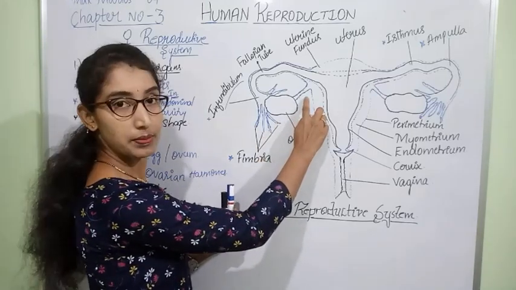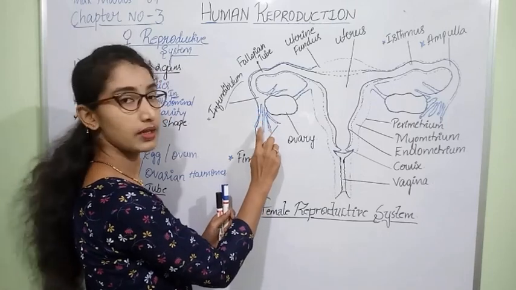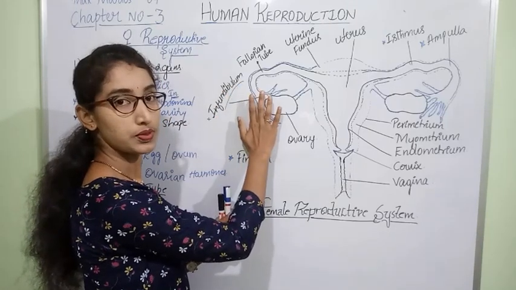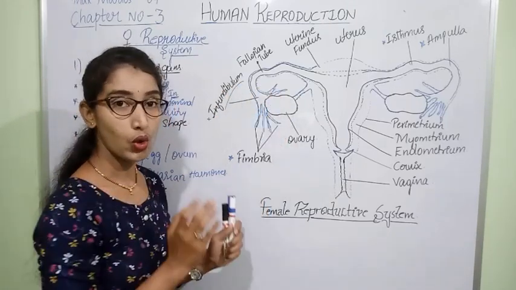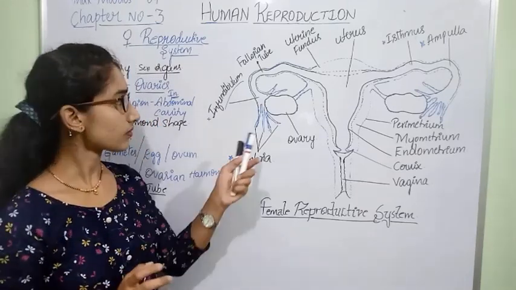Both the ligaments from the uterus side and the fimbriae from the fallopian tube side hold the ovary in position.